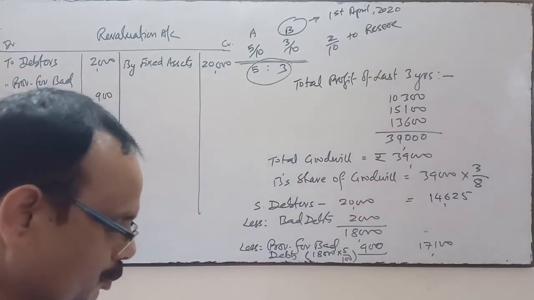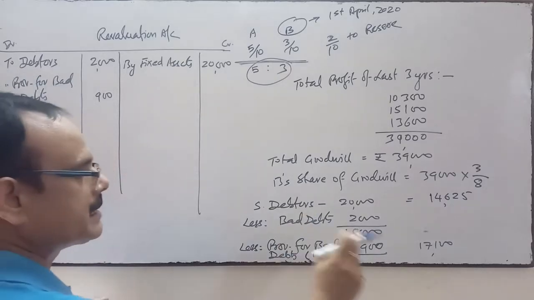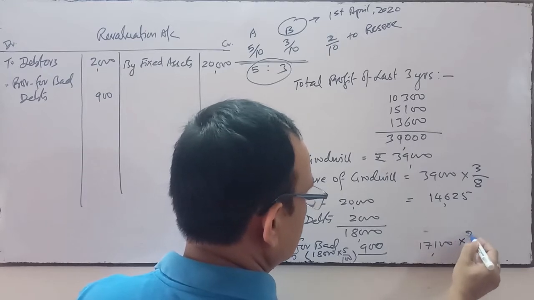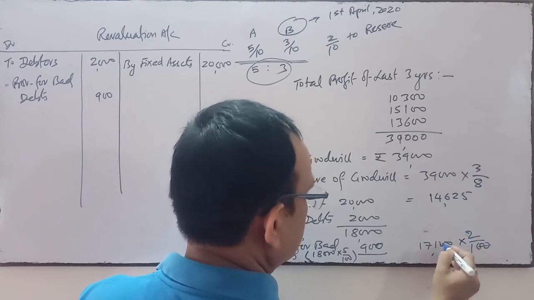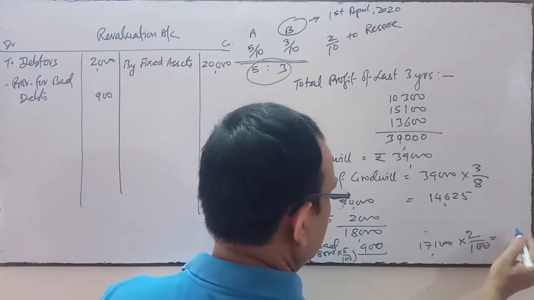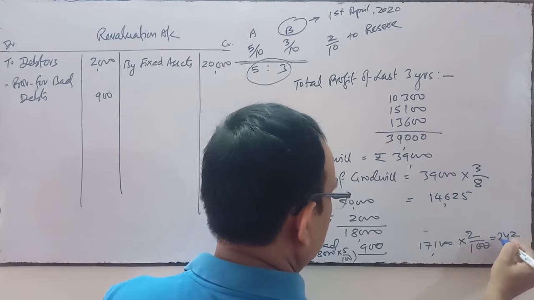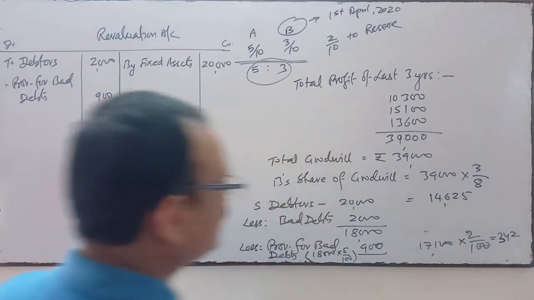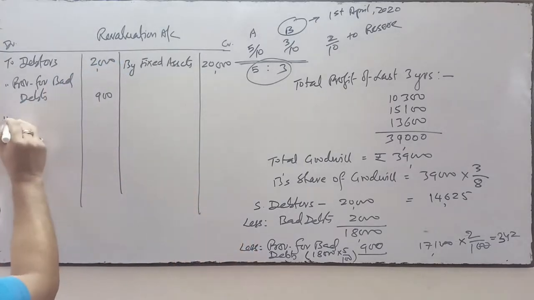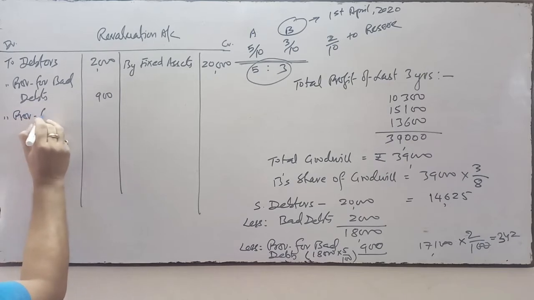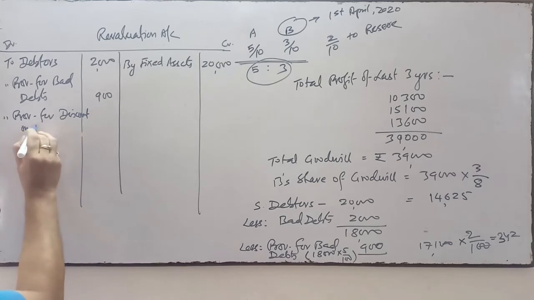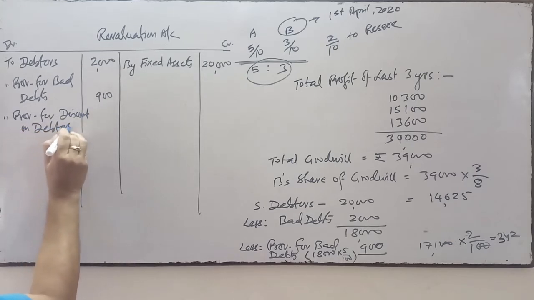And thereafter there is a 2% discount on debtors. So the 2% discount on debtors will be calculated on this amount, 17,100. So it is 342. Provision for discount on debtors is also a liability, that is 342.